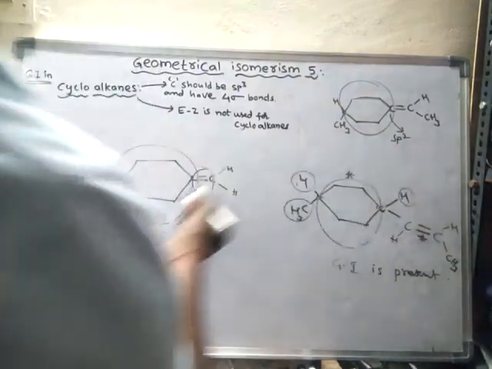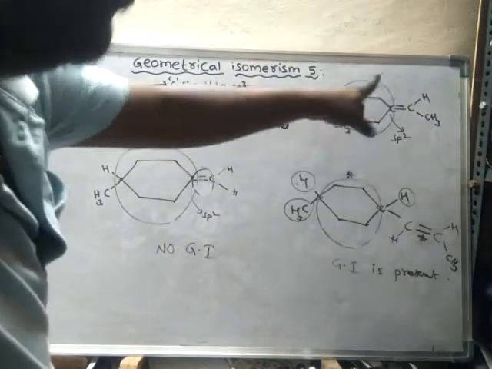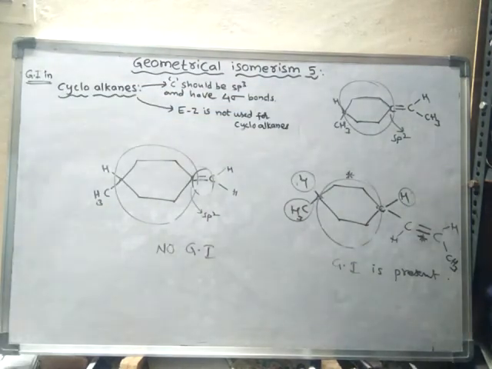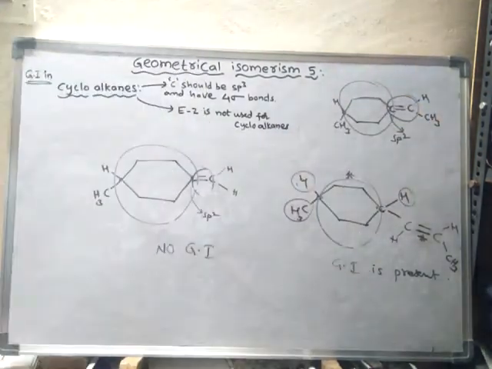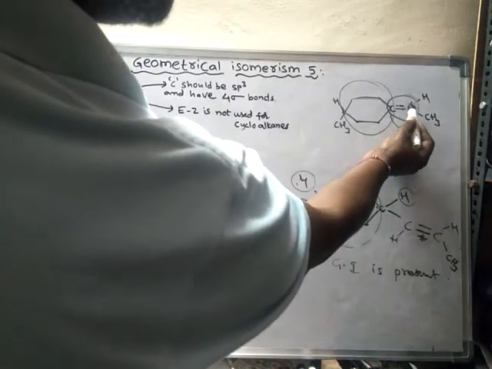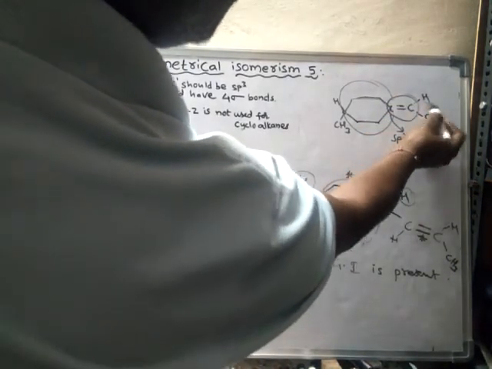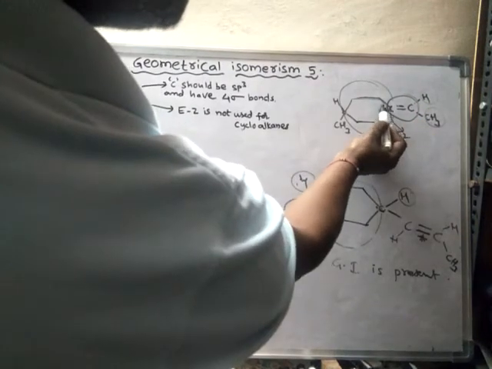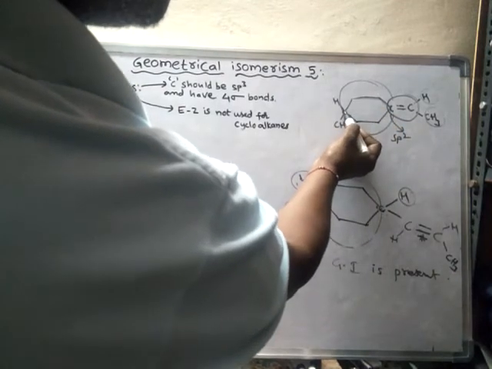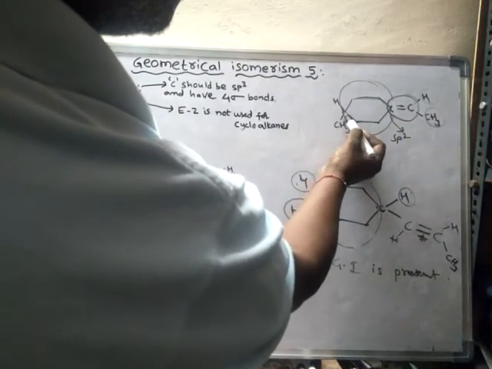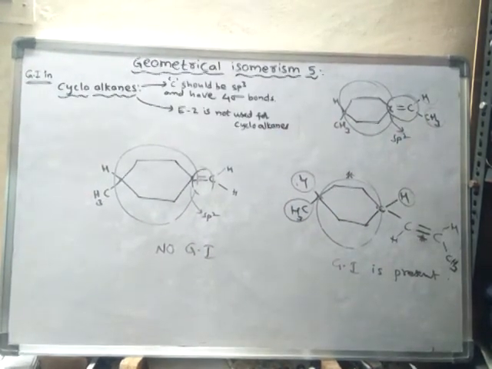As it is an sp2 carbon, from this cycloalkane part there is no geometrical isomerism. Now if you see through this part, the double bond is there, restricted rotation, and this carbon is having two different groups, and even this carbon is also having. If you go in this direction you will find one group, and if you go in this direction you will find another group.